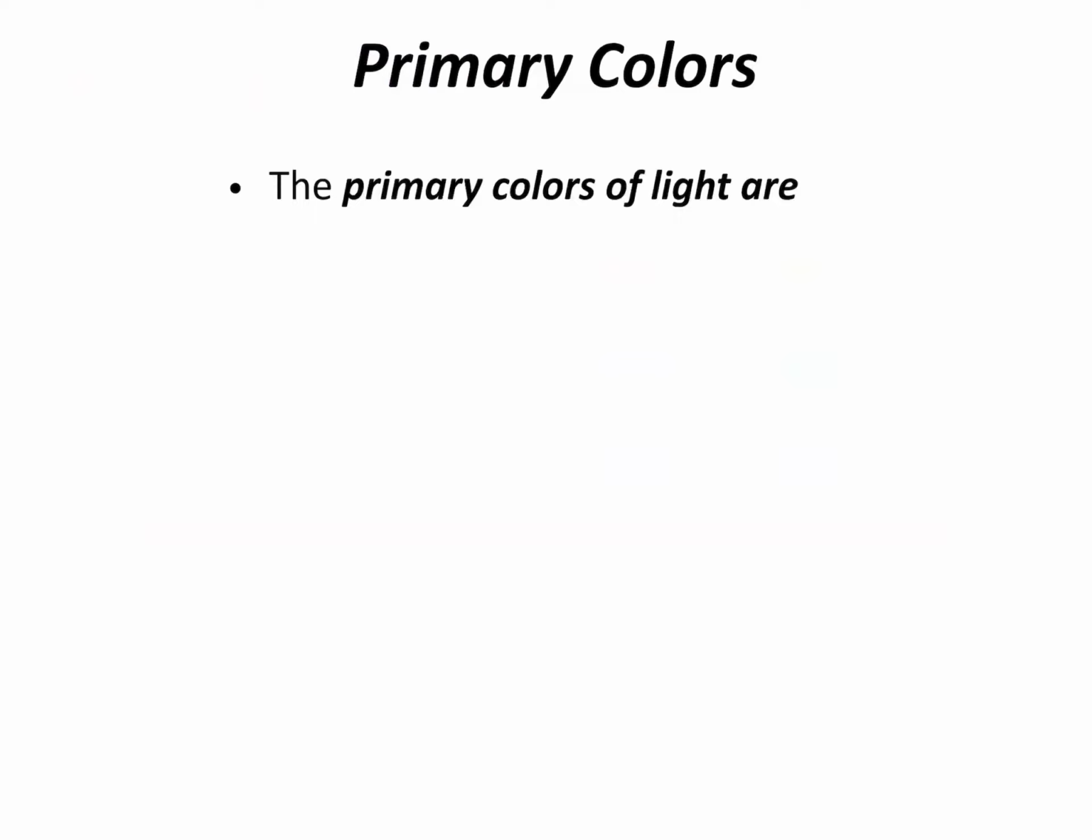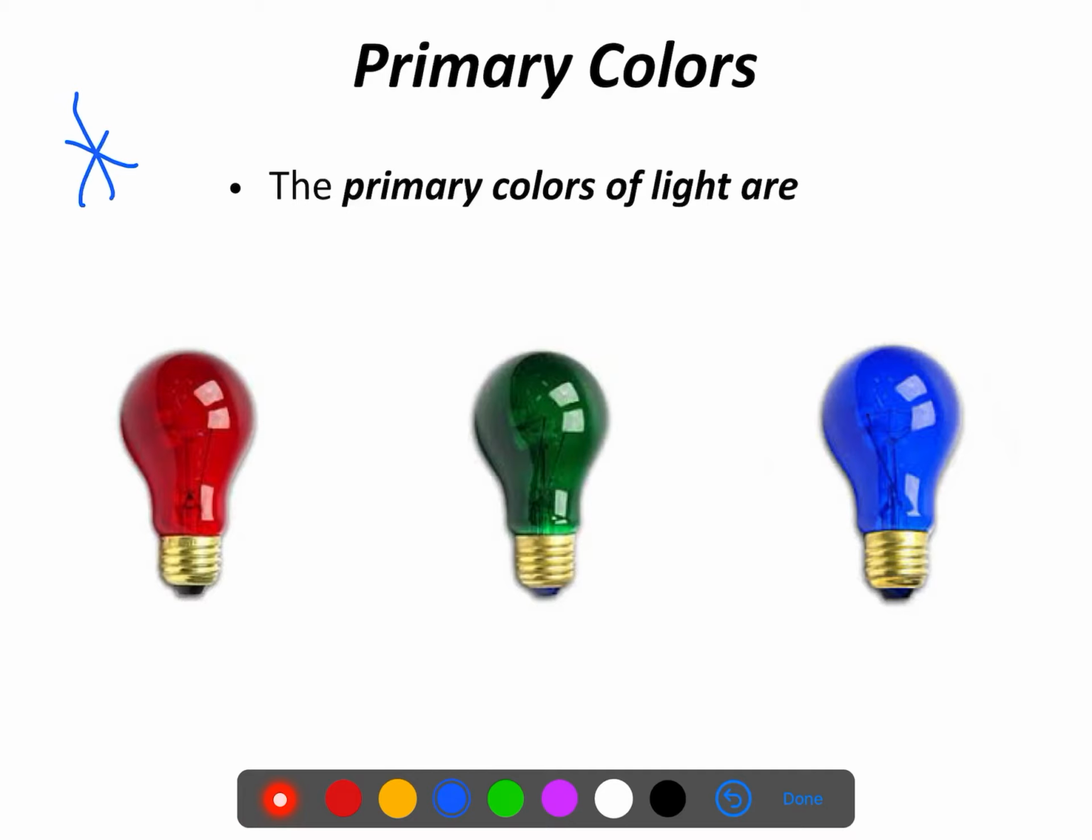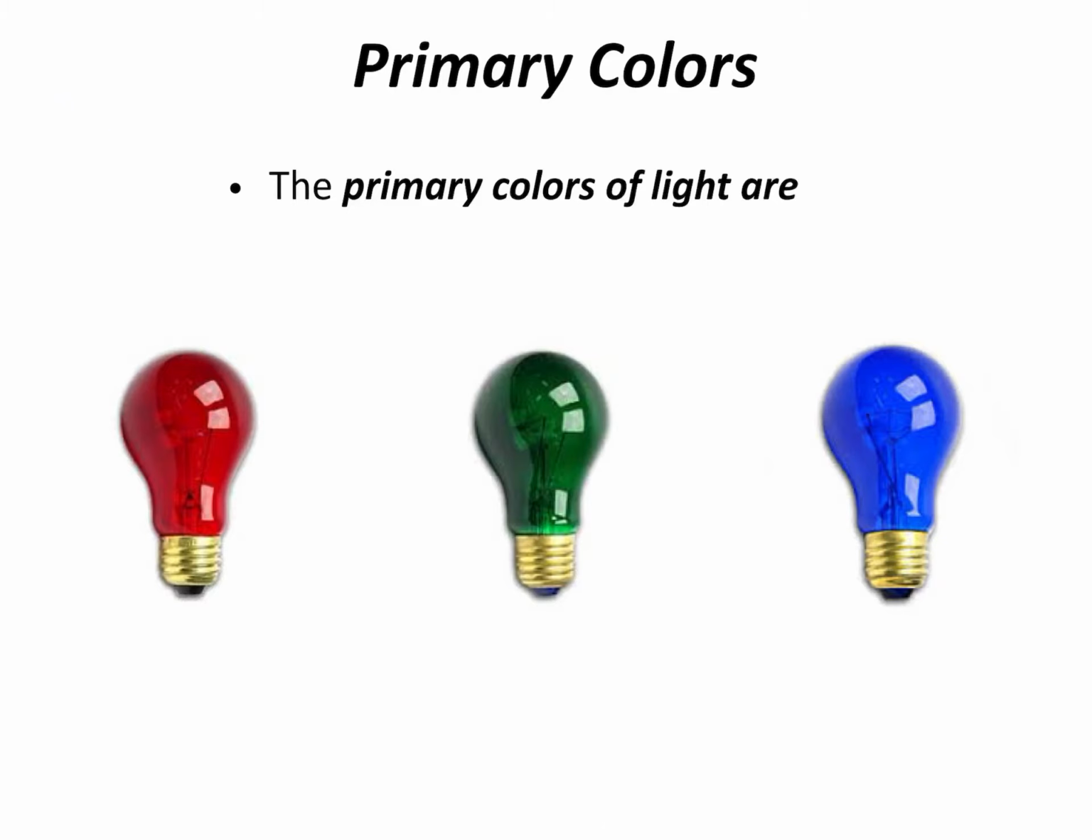Okay, so when we're talking about colors, we can talk in terms of light and we can talk in terms of pigment. When we're talking about light, the primary colors of light are red, green, and blue. You need to know this. You need to know this. The primary colors of light are red, green, and blue.